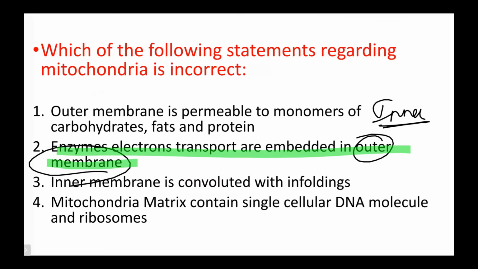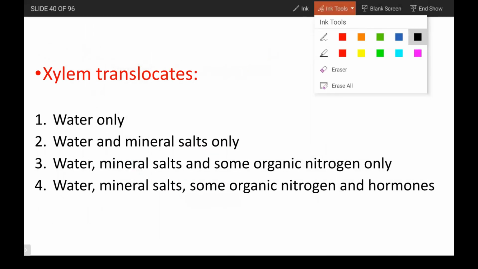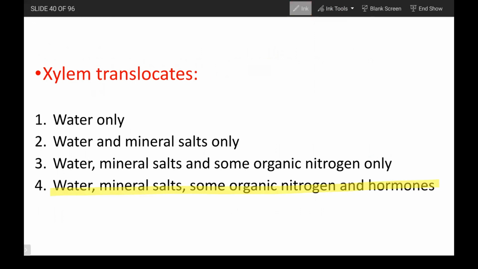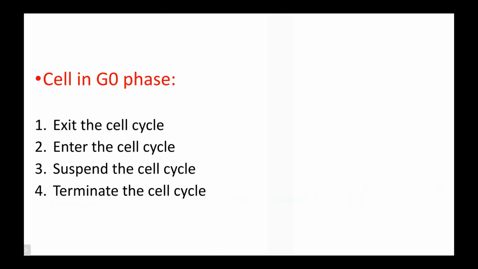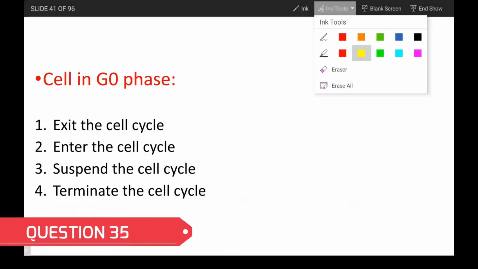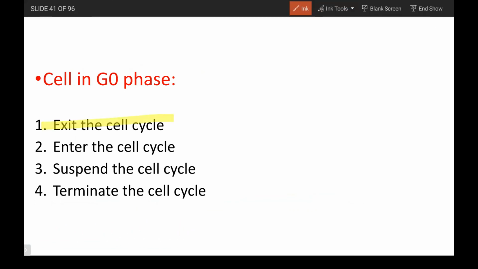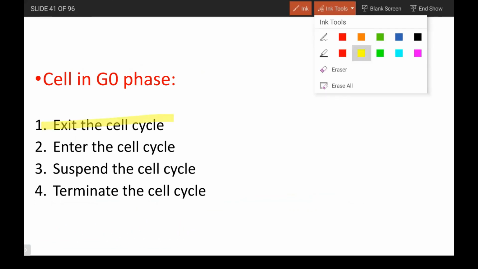Everything is fine. Xylem translocates, again a direct question. Water, mineral salts, everything it is going to transport, but in a unidirectional manner. A cell in G0 phase, what is it going to do? It exits the cell cycle. Very important point, again from NCERT.